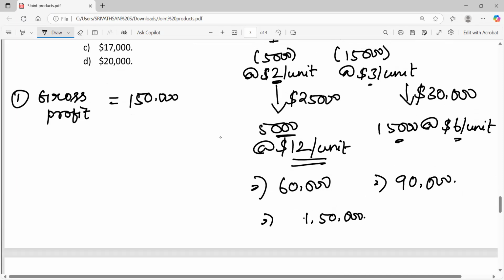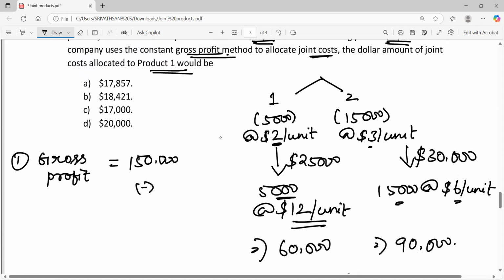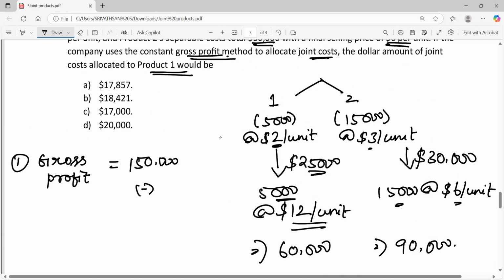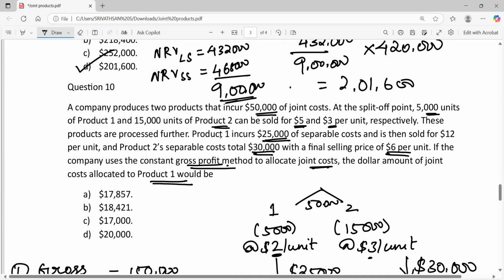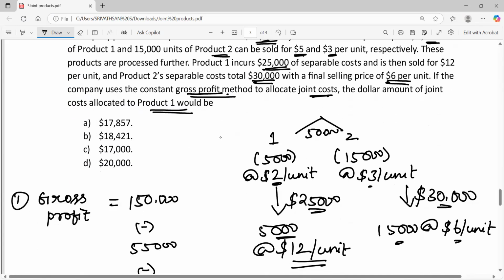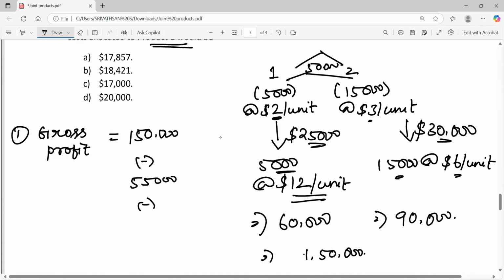From this, we have to subtract the costs. Here, 25,000 is the further processing cost for product 1 and 30,000 is the further processing cost for product 2. So the total further processing cost we get is 55,000, which needs to be subtracted from 1,50,000. In addition to that, we are incurring a joint cost of $50,000, as mentioned in the question, for producing both product 1 as well as product 2.